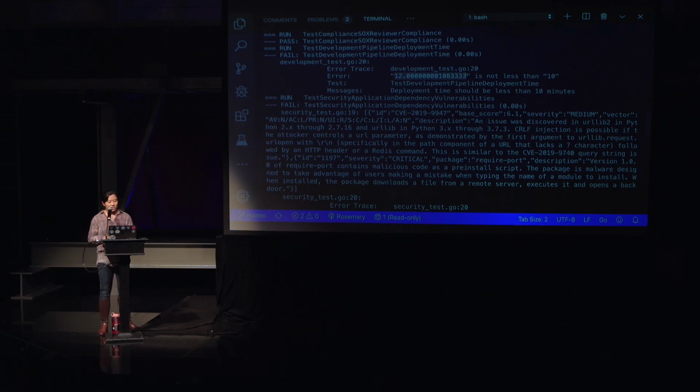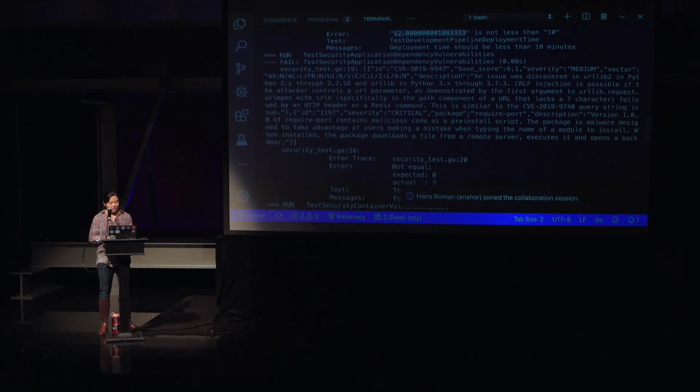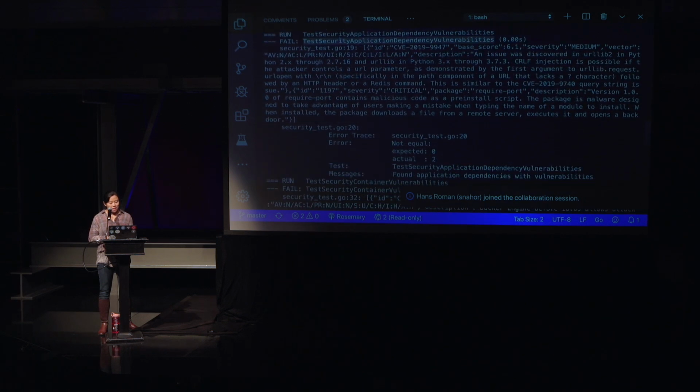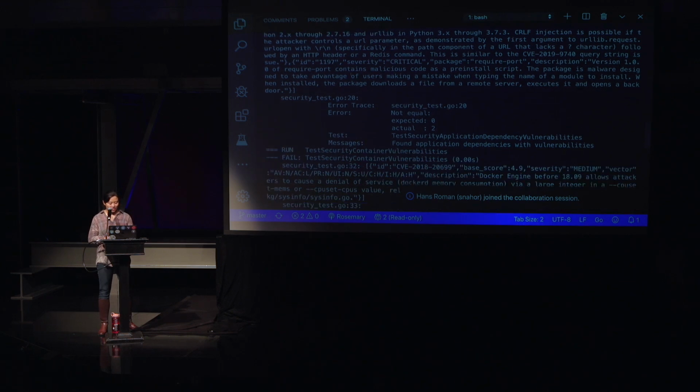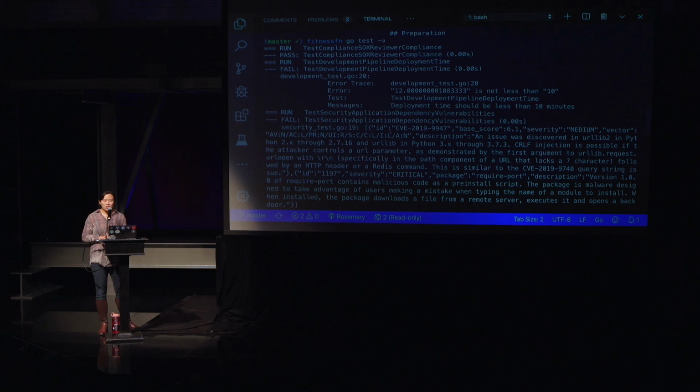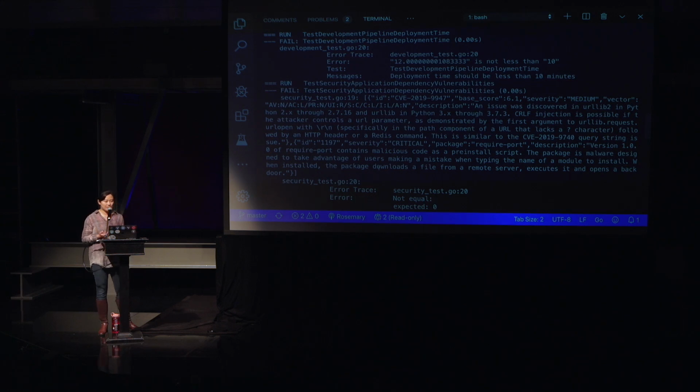The second thing that we actually learned in this process was that there was an extra 2 minutes tacked on to this development pipeline because of something down here, which was the security application dependency vulnerability scanning. So dependency vulnerability scanning and container vulnerabilities actually added 2 extra minutes to the pipeline. This sounds like, oh, who cares, right? But here's the thing. No one knew this. No one knew that vulnerability management was being added to the pipeline until we wrote a fitness function to actually assess this. So we started to develop a shared learning context, right?